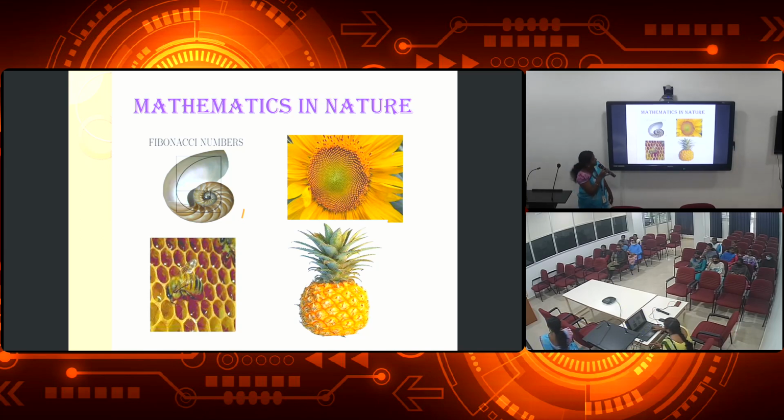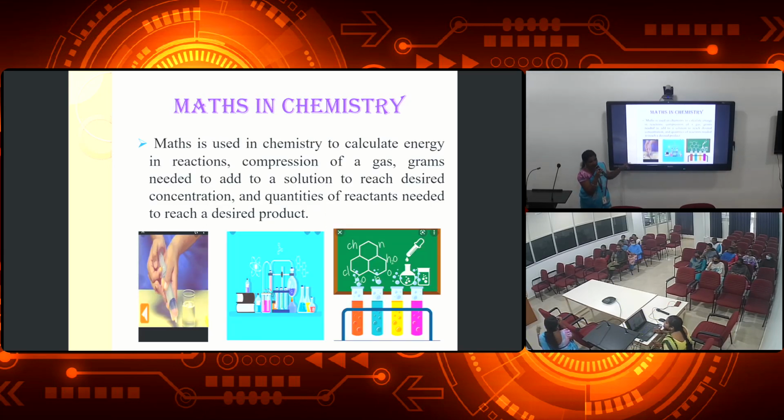Next. Maths and chemistry. Now see, maths is used in chemistry to calculate energy in reactions, compression of a gas, grams needed to add to a solution to reach desired concentration, and quantities of reactants needed to reach a desired product.